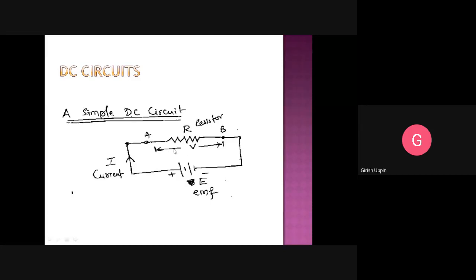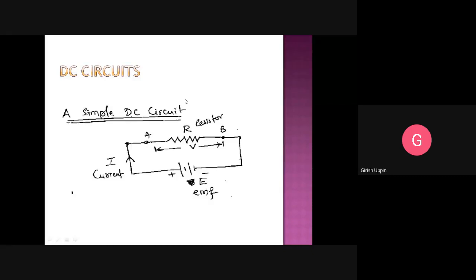So in this case, we have only one resistor. So whatever voltage we have applied here, that voltage will be dropped across resistor R. And when I say voltage, EMF, voltage drop or voltage difference, you can think of them as synonymous. So just assume that if I have a voltmeter, I hope everybody knows what a voltmeter is.